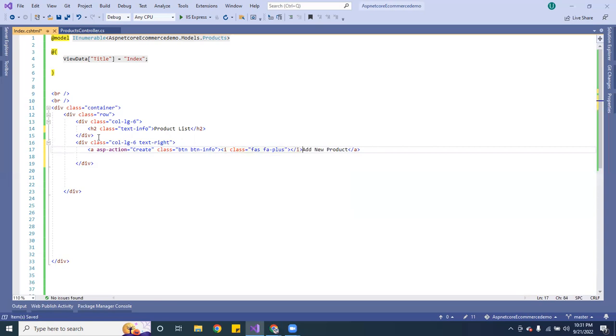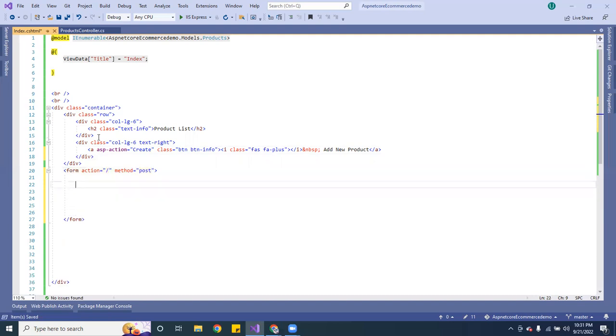Almost forgot about this little icon. This one is going to be dash MVSB, like that. So here, that's going to be the add a new product, so that's for that row. Then here we're going to create a form.